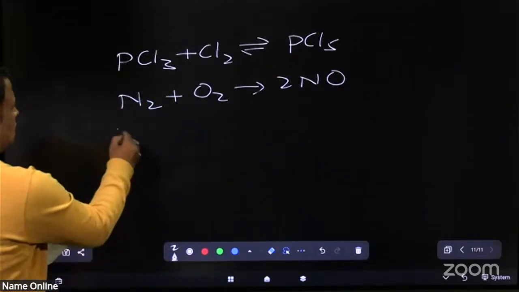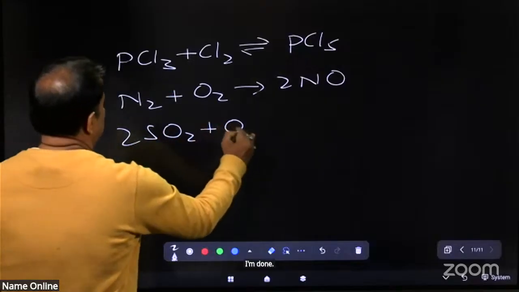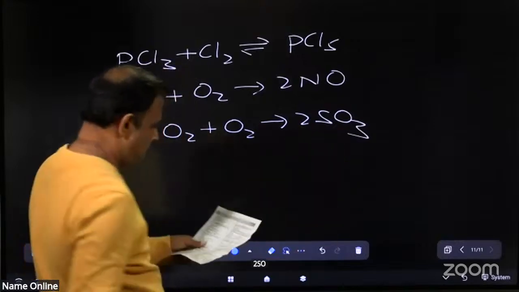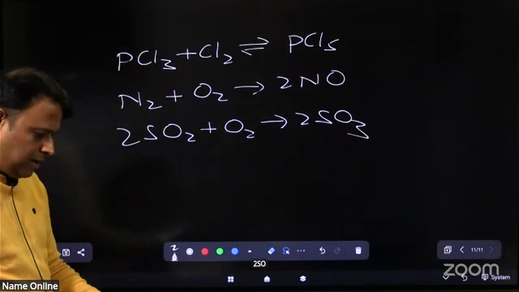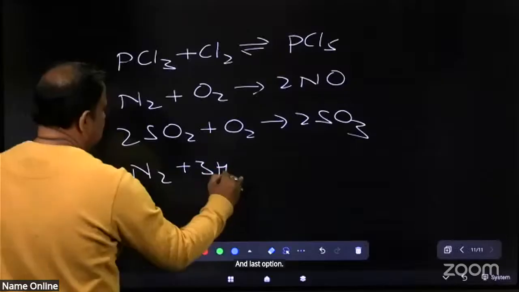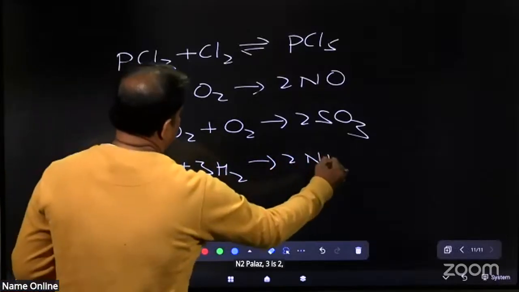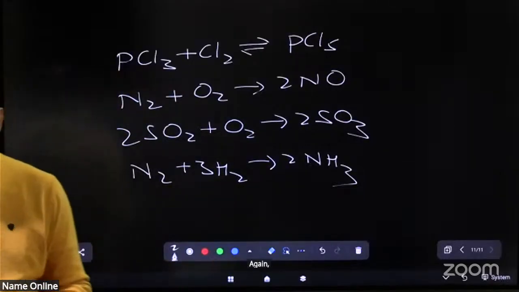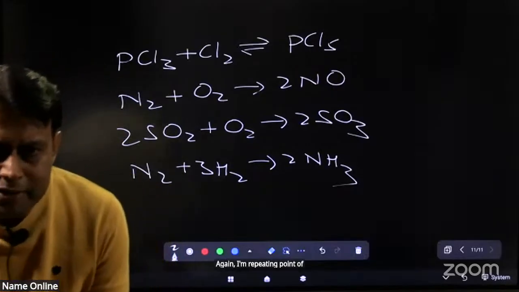Third option 2SO2 plus O2 gives 2SO3. And last option N2 plus 3H2 gives 2NH3. There are 4 options. Again, I am repeating the Le Chatelier pressure point.